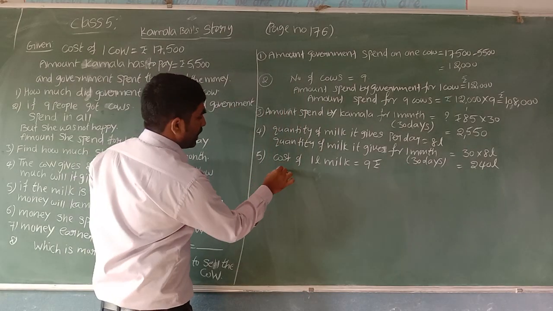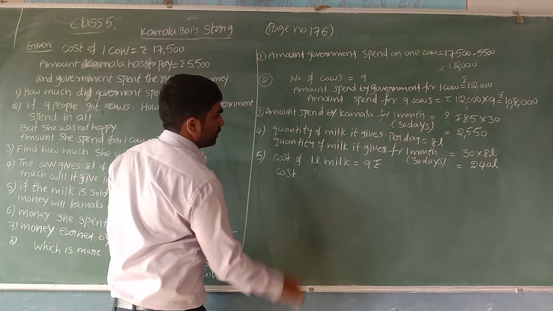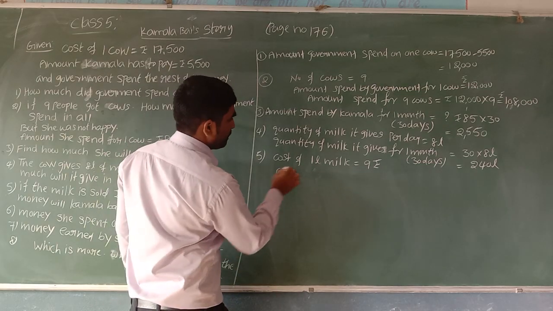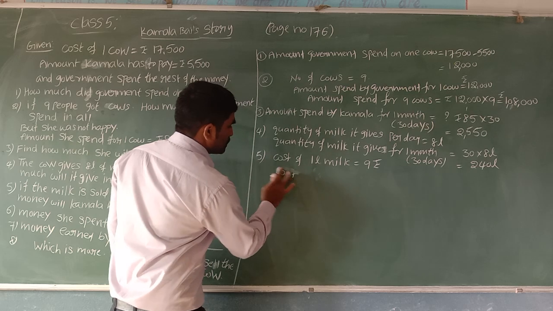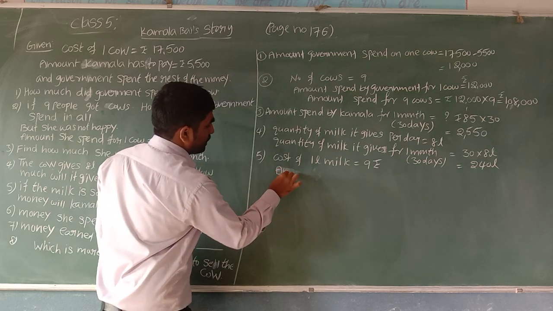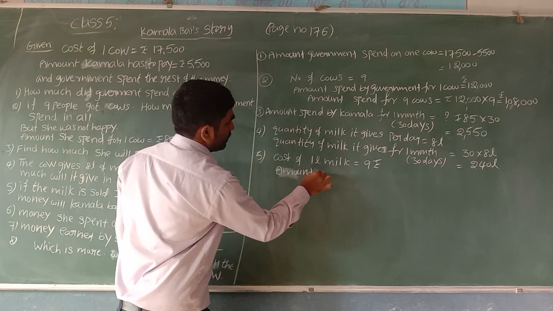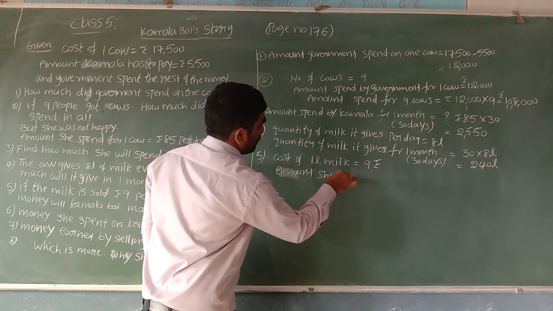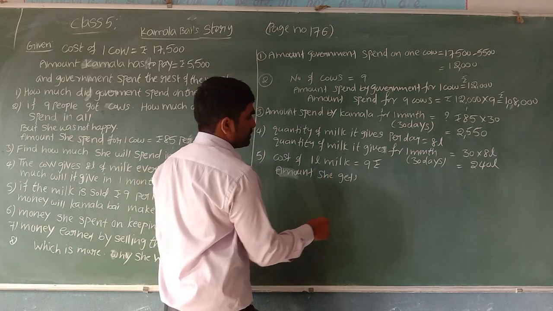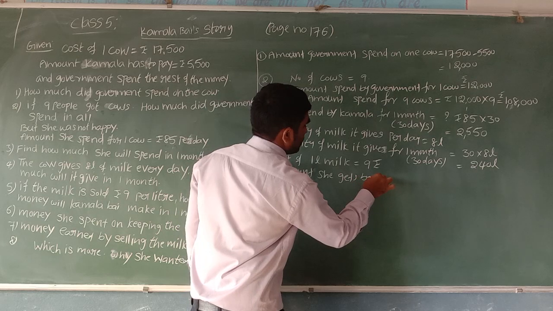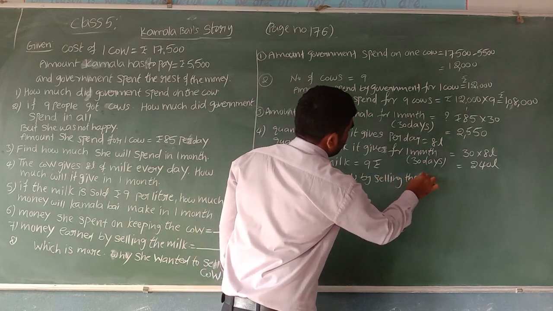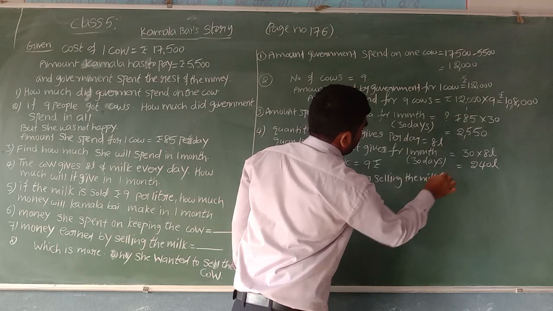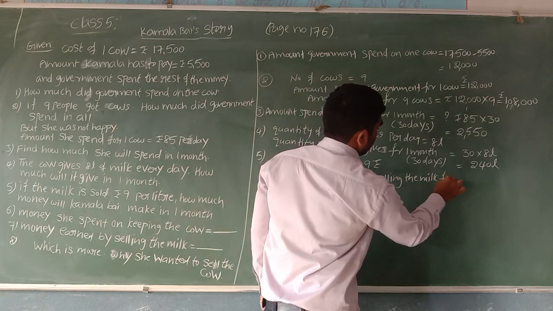Now the cost of 240 liters. We'll write here the amount she gets by selling the milk for 1 month.